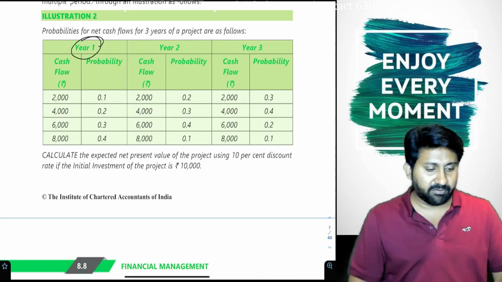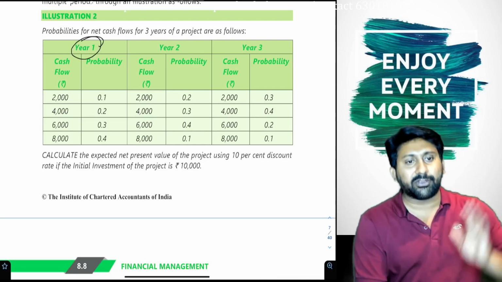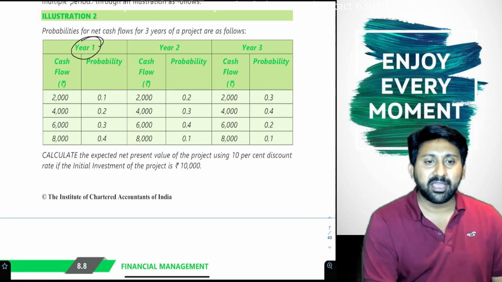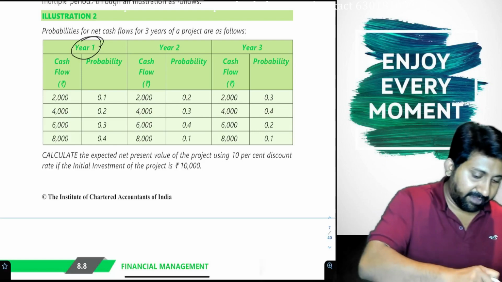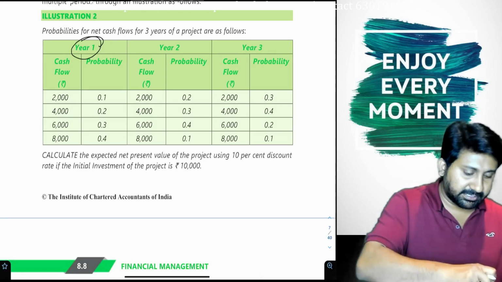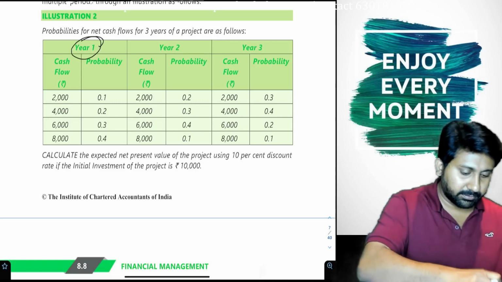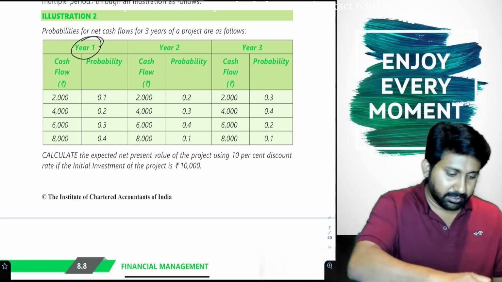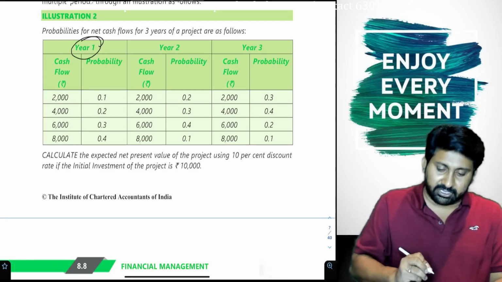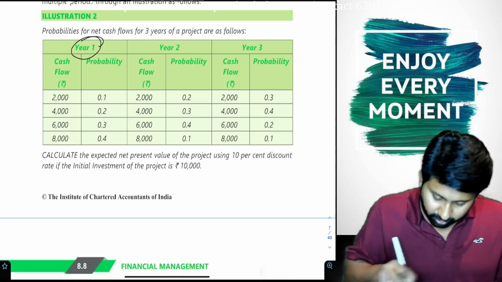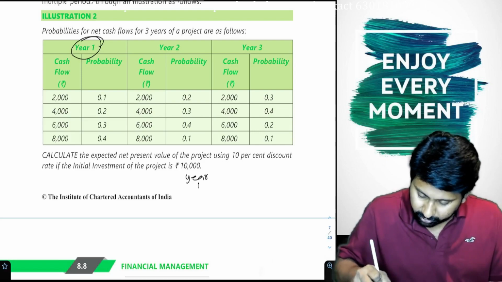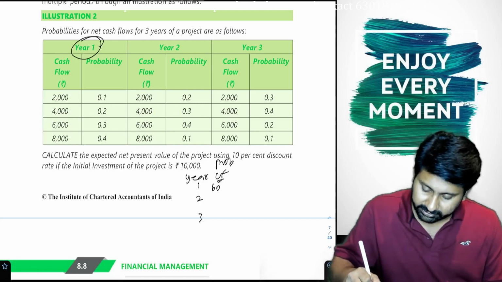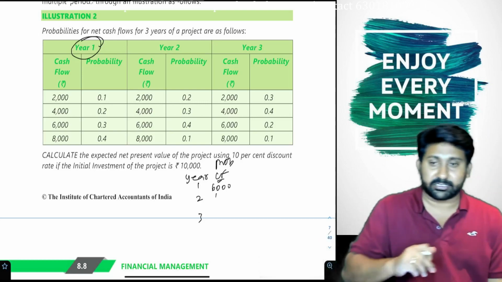Year 1, let us take. Year 1, guarantee you will get 2,000, guarantee you will get 4,000, guarantee you will get 6,000, guarantee you will get 8,000. Guaranteed, probable, probable. So weighted average: 2,000 into 0.1 plus 4,000 into 0.2 plus 6,000 into 0.3 plus 8,000 into 0.4 plus. MRC 6,000. So years 1, 2, 3. Okay, cash flow, probable cash flow 6,000.